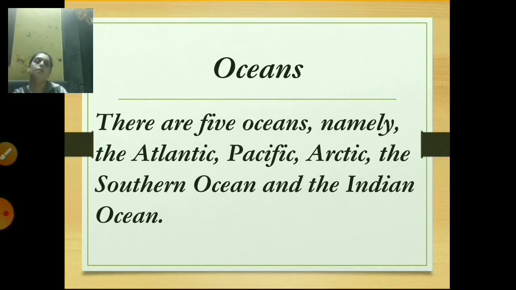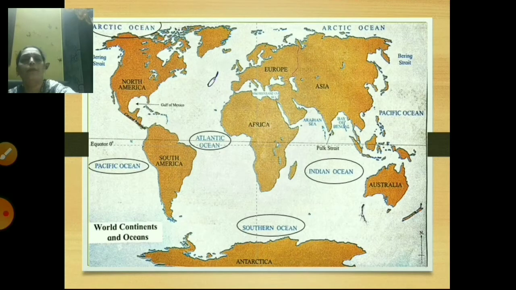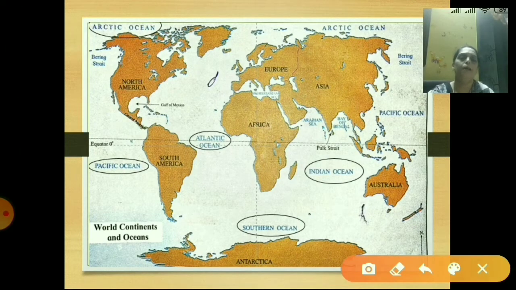Pacific, Arctic, the Southern Ocean and the Indian Ocean. Now let's see the map. Students, in this map I will show you the 5 oceans. The first is the Atlantic Ocean. Second is the Pacific Ocean.